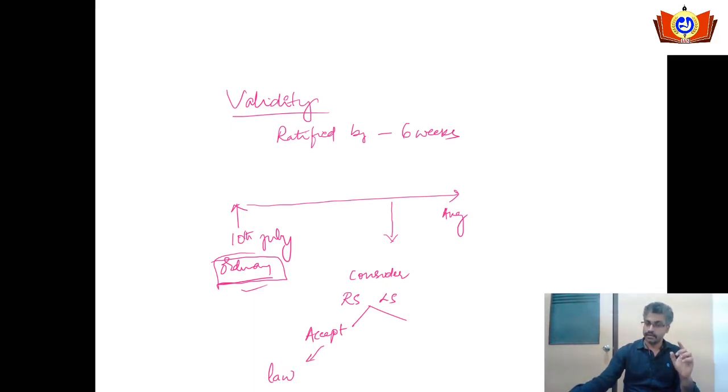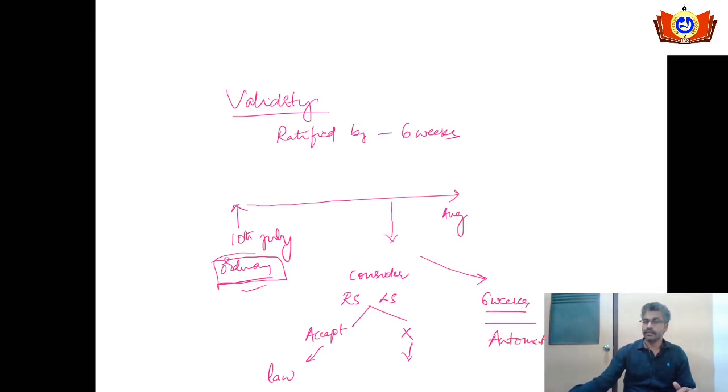Initially, I told you an ordinance is a temporary law. Now it will become the permanent law. If it is discarded, or if the provisions of that ordinance are not accepted, then it will lose its validity. If the Rajya Sabha and the Lok Sabha don't consider it after the assembly also, then after 6 weeks it will be automatically discarded.